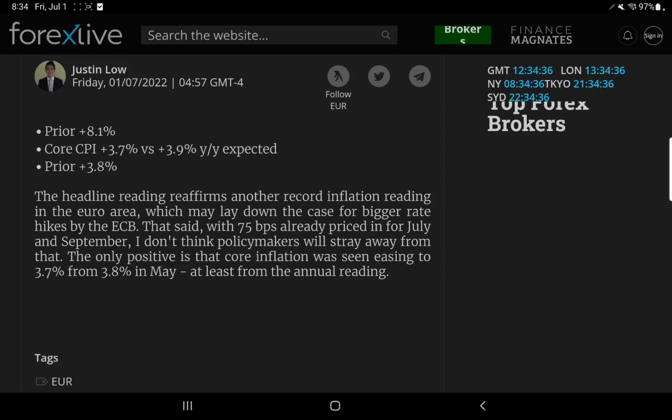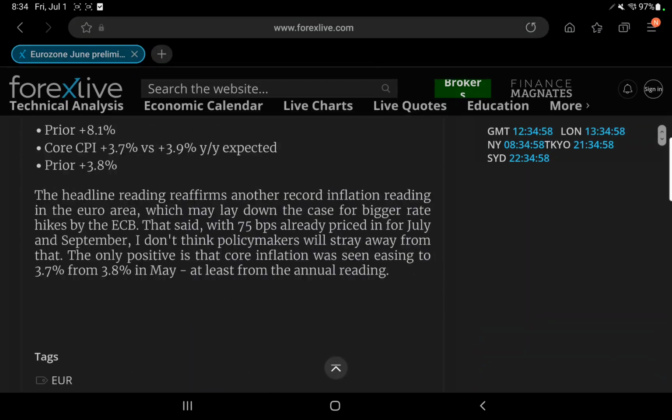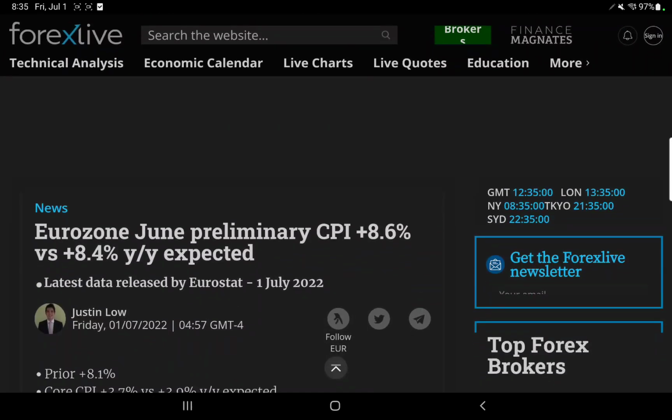Prior plus 3.8%. The headline reading reaffirms another record inflation reading in the euro area, which may lay down the case for bigger rate hikes by the ECB. That said, with 75 basis points already priced in for July and September, I don't think policymakers will stray away from that. The only positive is that core inflation was seen easing to 3.7 from 3.8% in May. So that's what we're looking at here. I wanted you guys to see that. So CPI is at 8.6% for June. It's a preliminary when it was expected 8.4% in the Eurozone.